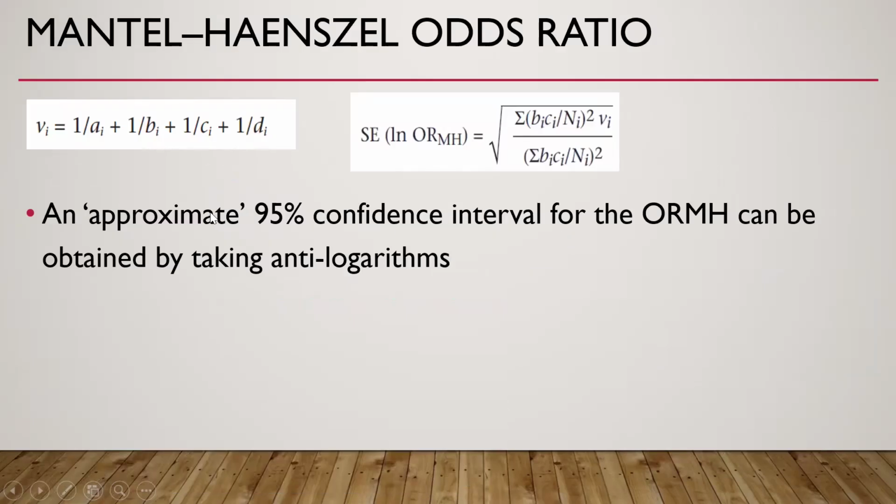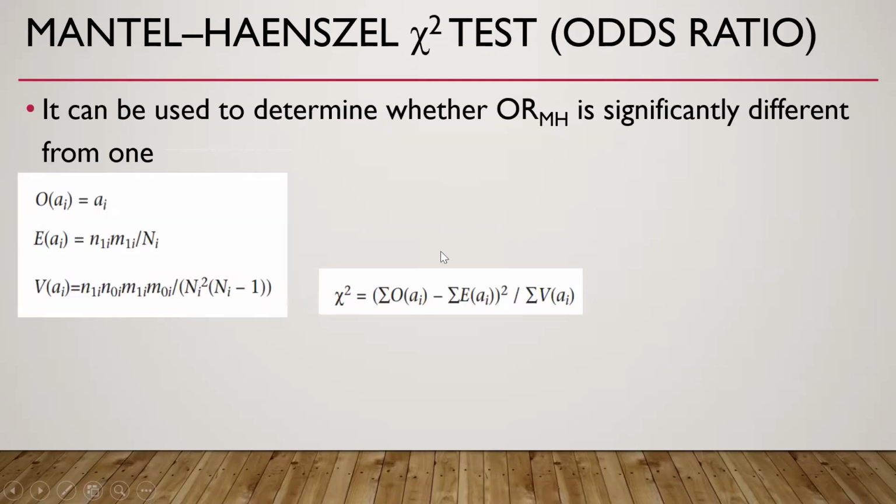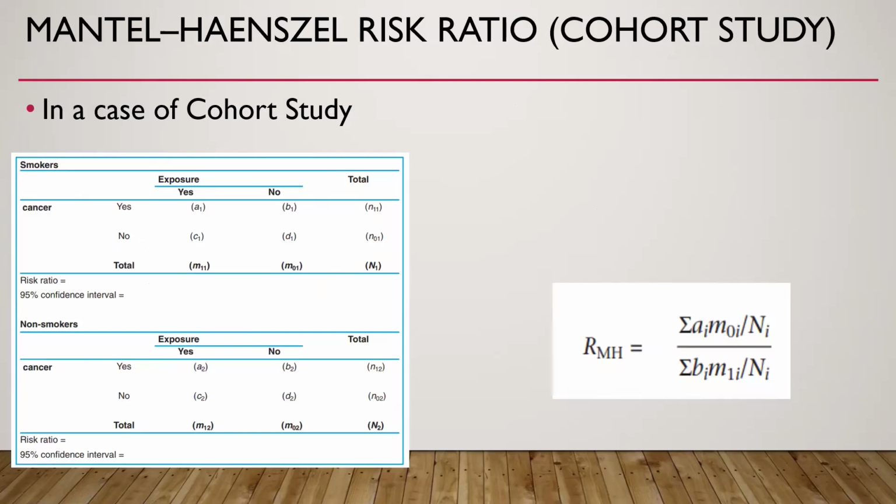So this is for calculation of the 95% confidence interval of the adjusted odds ratio, and this is for the chi-square test for the odds ratio. This is in case of a cohort study where we calculate the risk ratio, and this is the formula for the adjusted risk ratio.